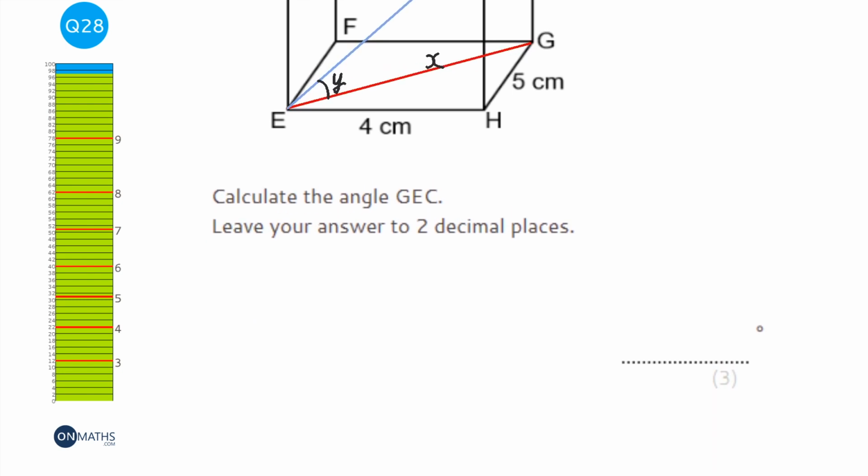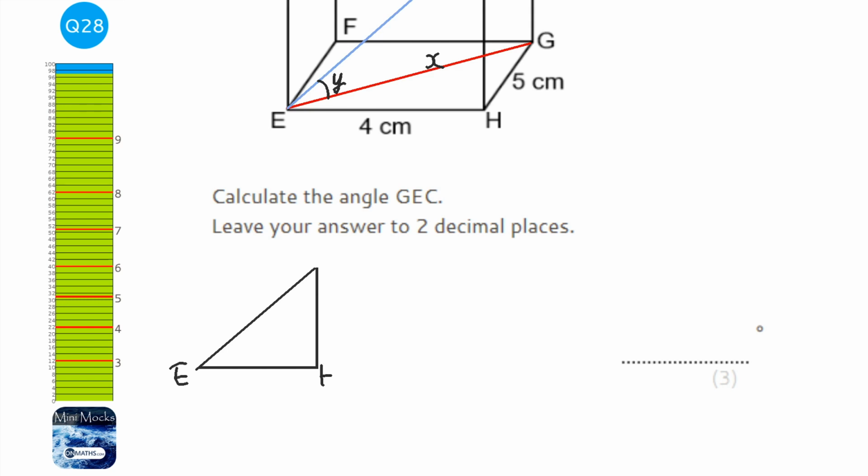So I'm going to draw out triangle EGH first. So E, H, and G. And we've got 4 centimeters there, 5 centimeters there, and we've got X there.